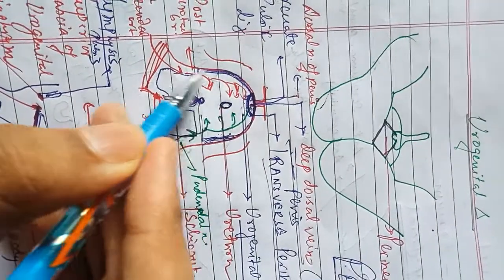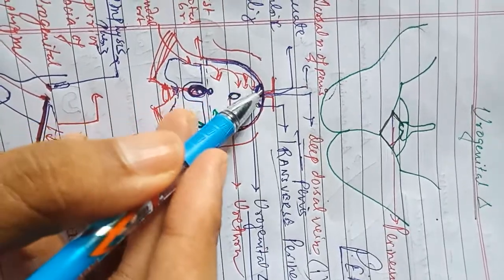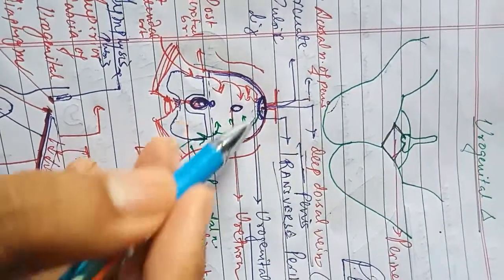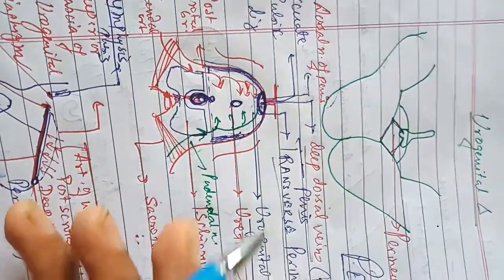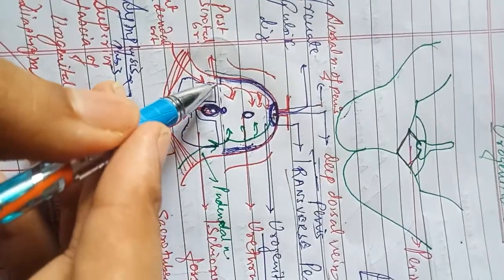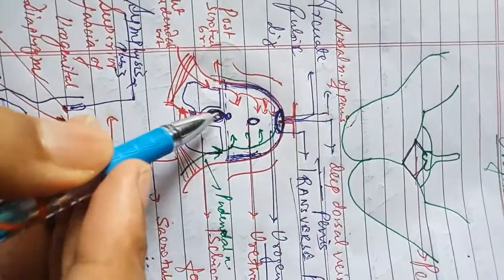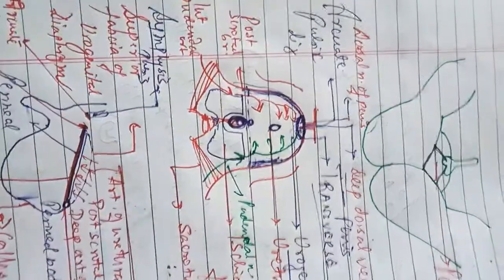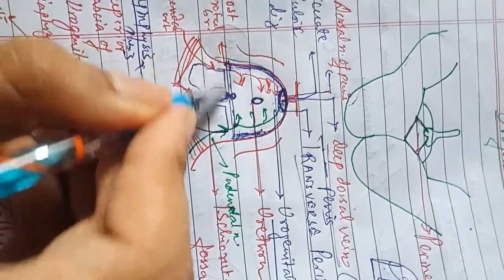Now on each side, the perineal membrane is attached to the ischiopubic rami, and below there is a formation of the superior fascia of the urogenital diaphragm.